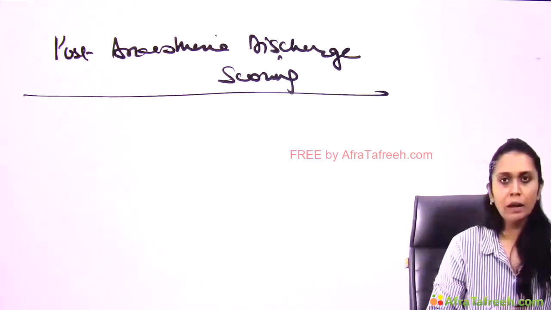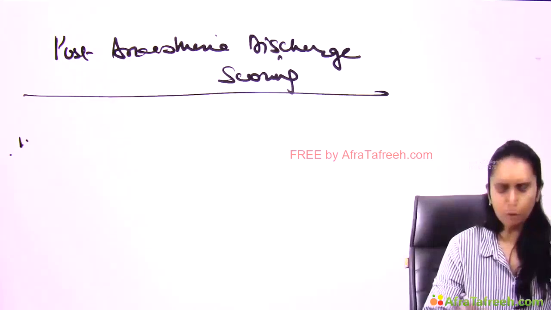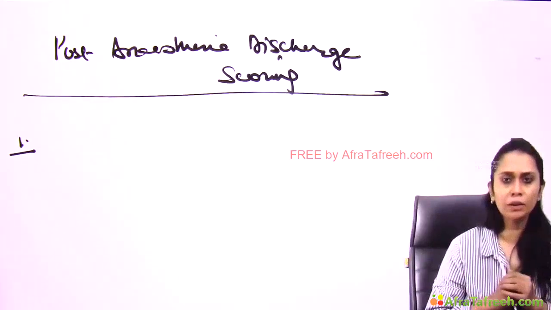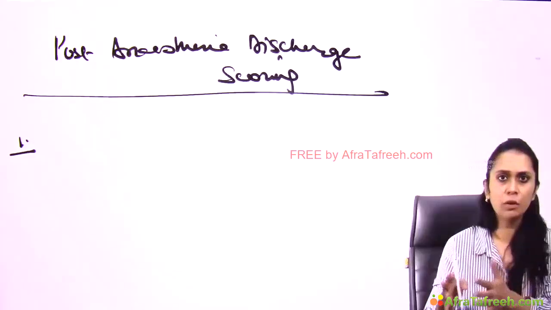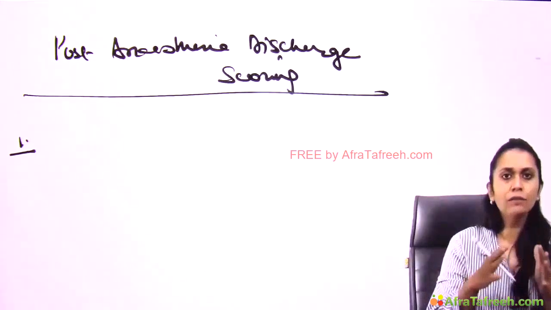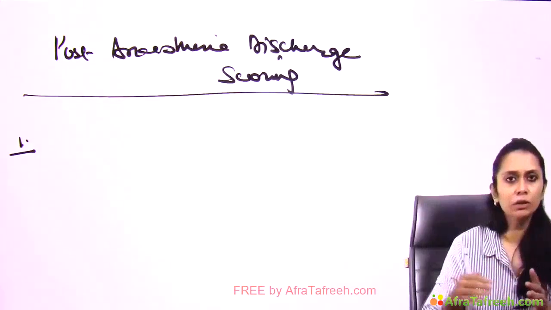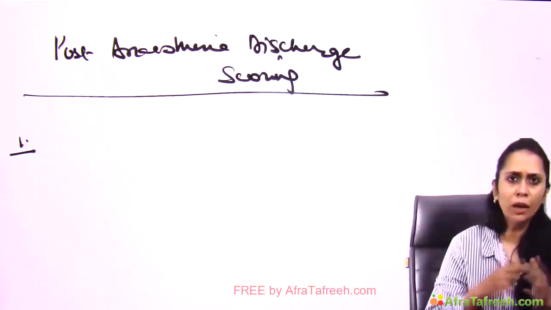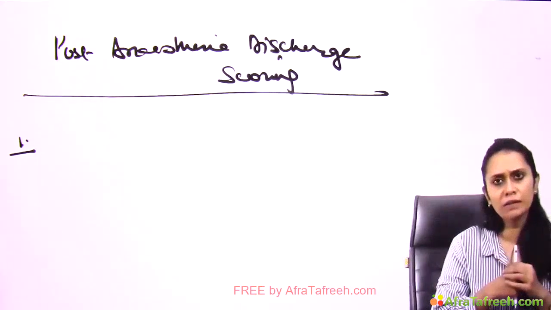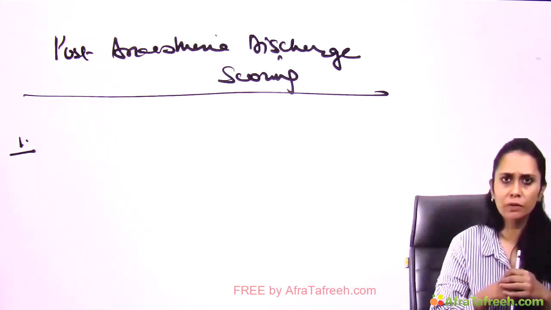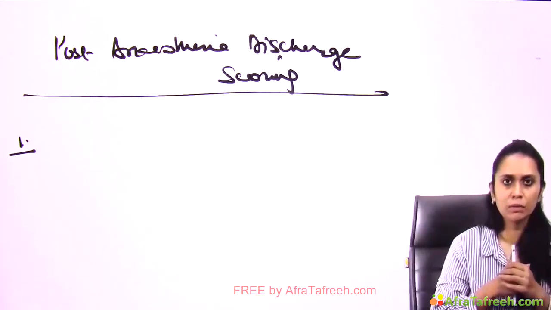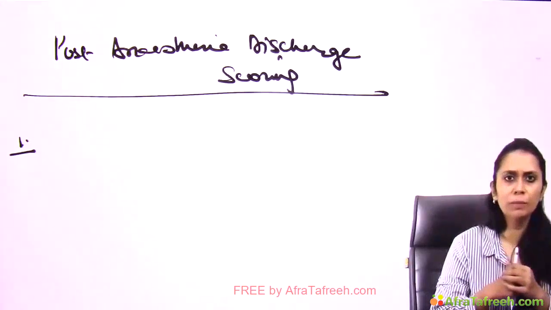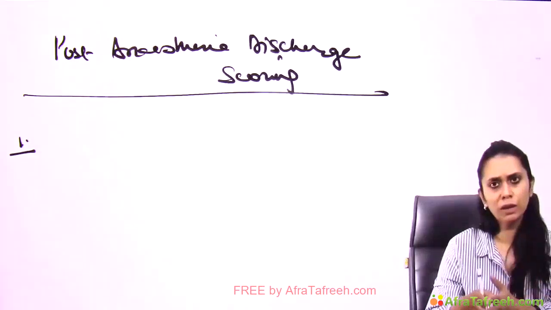Guys, let's say I have to shift my patient from the operation theatre. The patient goes into the post-anesthesia care unit, and from the post-anesthesia care unit, the patient goes into level 2 care. In the post-anesthesia care unit, for every 2 patients you have a nursing staff, right? But the same is not true for the level 2 system. So when do I discharge? What are the criteria of discharge of a patient from the post-anesthesia care unit to level 2 care?